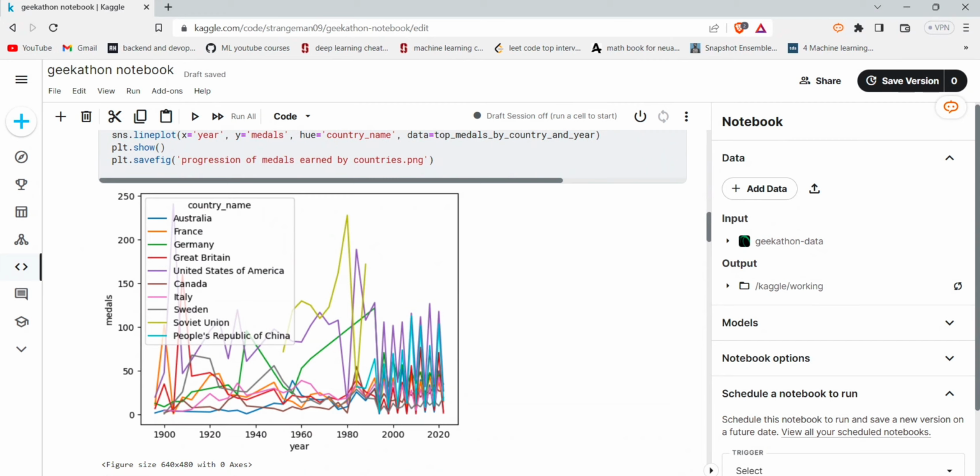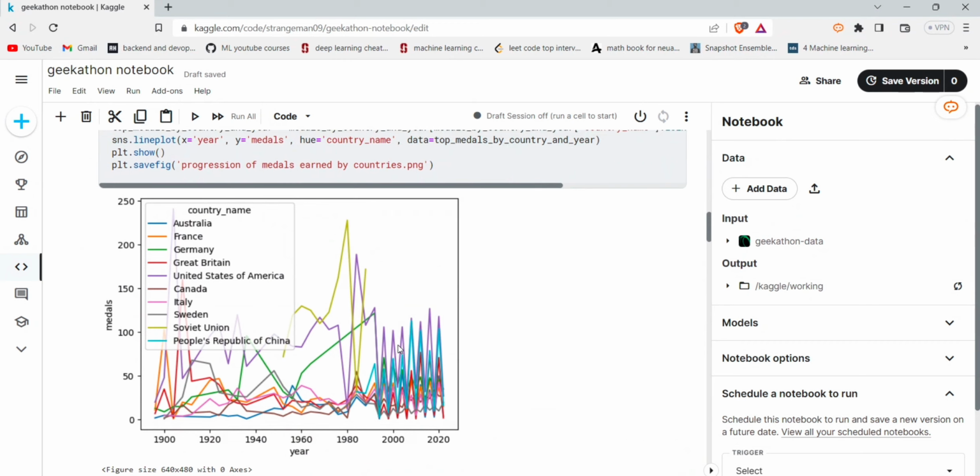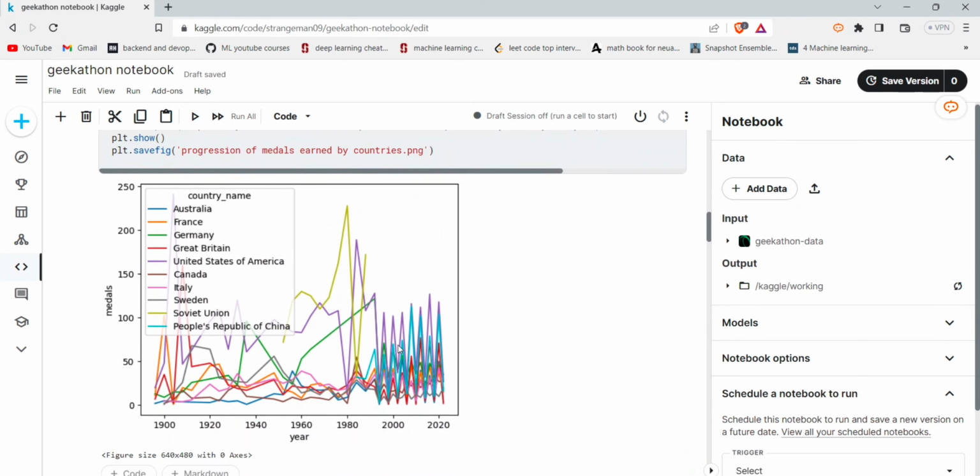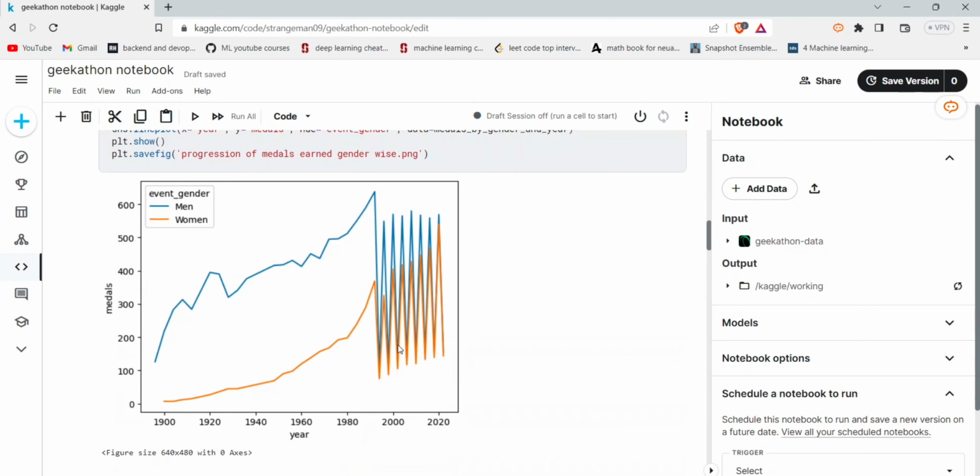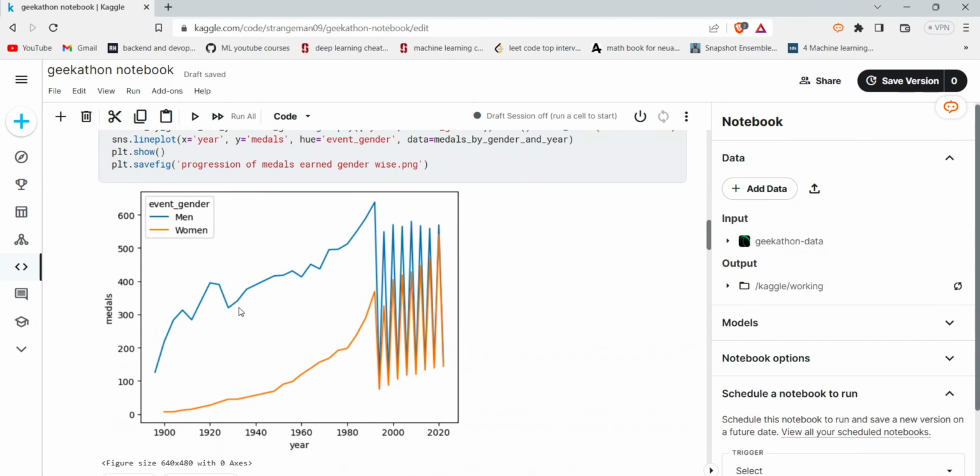There are some irregular spikes in the data. This might be due to the missing values, as we have not replaced them with any other values. Then this is the distribution of medals for the year progression. We can see that in the initial years there is a huge gap between medals won by men and women, but as the years progress, there is an almost similar overlap between the medals won.